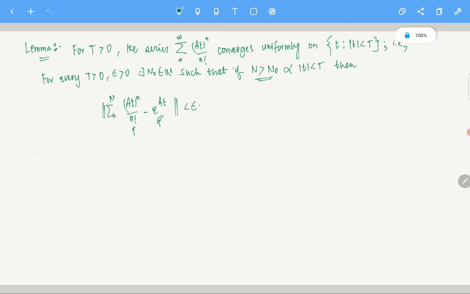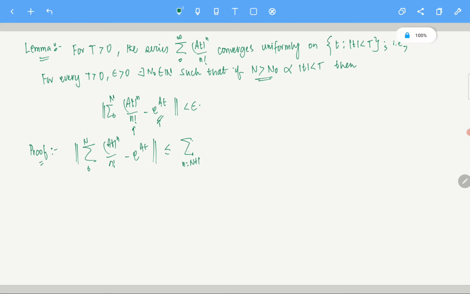So let's look at the proof of this thing. Again, the proof is not very difficult to do. What we need to do is take the summation 0 to n, (At)^n by n factorial, minus e to the power At. This we need to make very small, right? How do you make it? If you remember the last lesson, we looked at this particular thing.